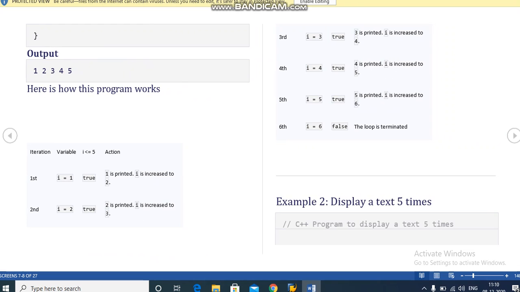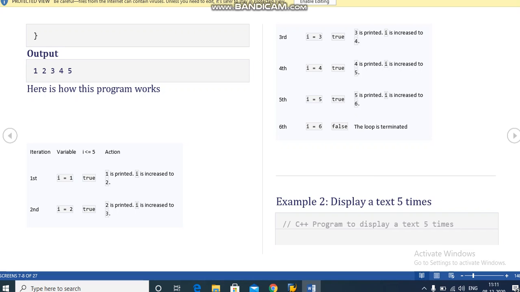So the first iteration means the first control of the for loop is starting from variable I, then the condition, starting from 1. It will print the value of I, but first you check the condition: I means 1, so 1 is less than or equal to 5. Yes, the condition is true, so it will print the value 1. Then it goes to the control ++I, that is the pre-increment operator. The value of I will be incremented, that is 2.